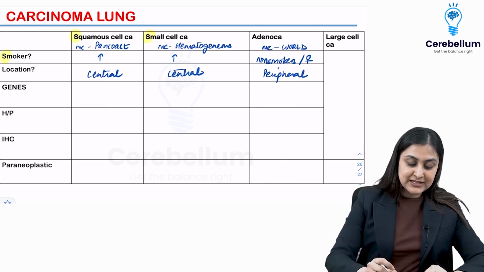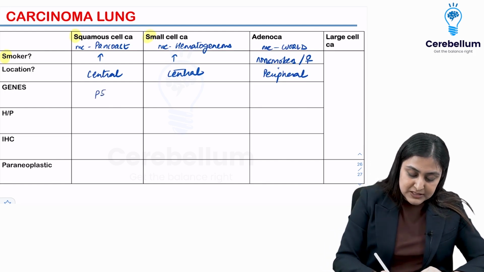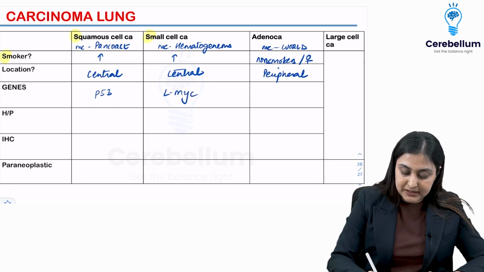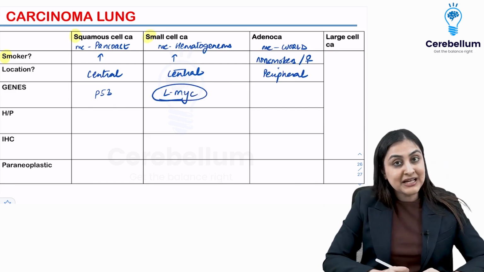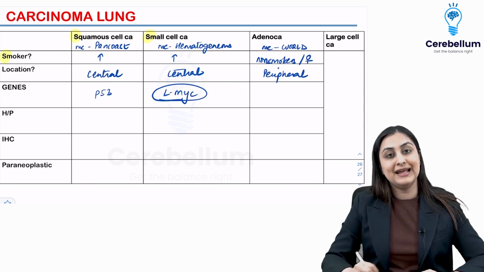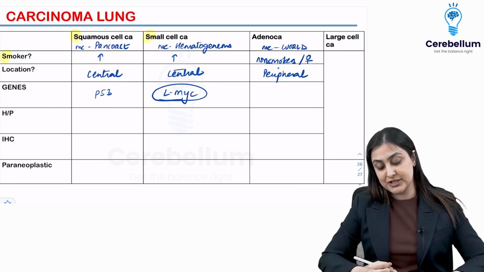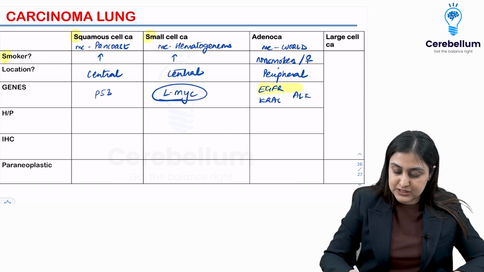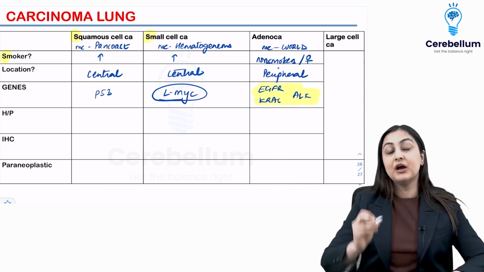Okay, the most common gene for squamous cell is P53. For small cell, you want to remember LMYC. Yeah, so remember CMYC for Burkitt's lymphoma, NMYC for neuroblastoma, LMYC, L for lung, small cell CA. Adeno-CA is going to have EGFR, KRAS mutation and ALK mutation. This is the most important thing for you to remember.